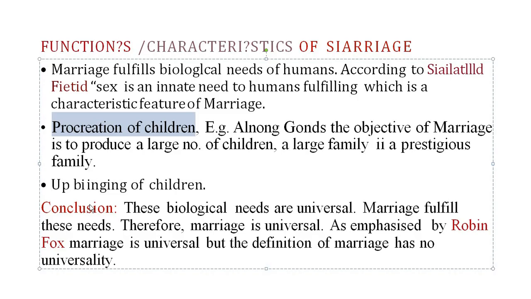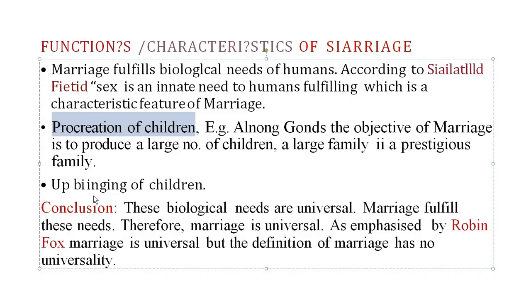Next, marriage fulfills the economic needs of the marriage partners. If one person is in dire need of money and another person does not have money, if they get married, they can fulfill each other's economic goals. Next, marriage perpetuates kinship groups. Kinship is a term we will learn later in this unit.